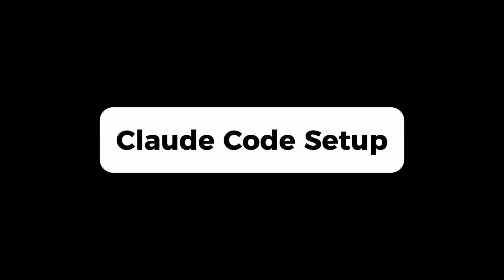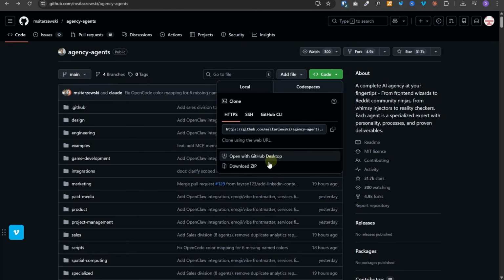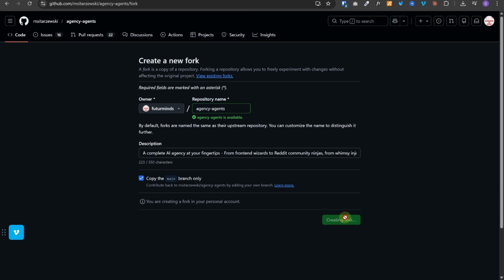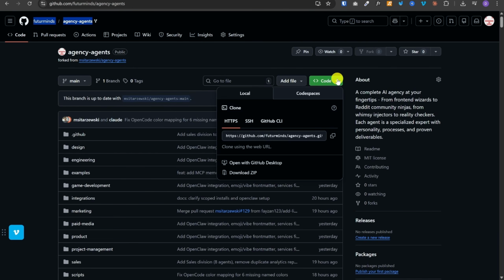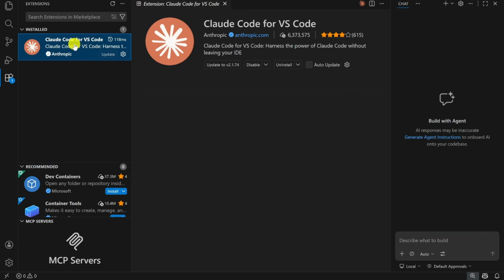Now setting this up is really easy. You need to come to this GitHub repo, click on code. You can either download the zip directly and start using the files, or you can clone it. But if you plan to make changes to those files and then push them back, then I would suggest you fork this project, then create fork. Once this is done, you will start seeing it in your space. Then you can go to code, copy this command, then open Visual Studio and make sure you have the Claude Code extension installed.